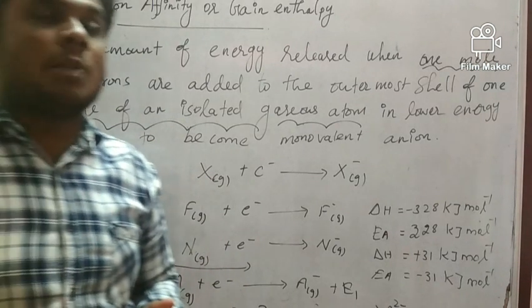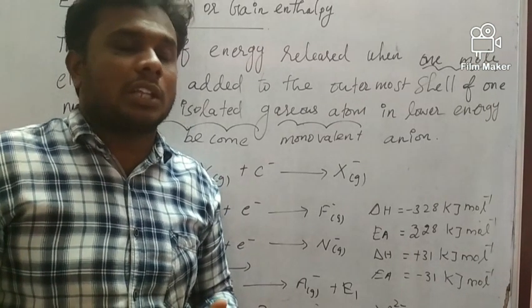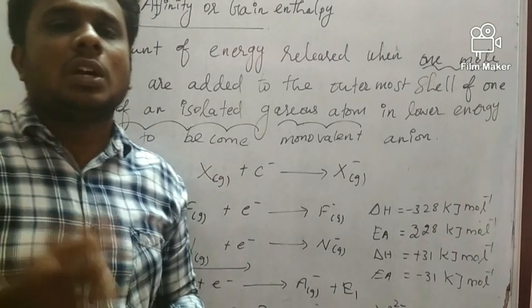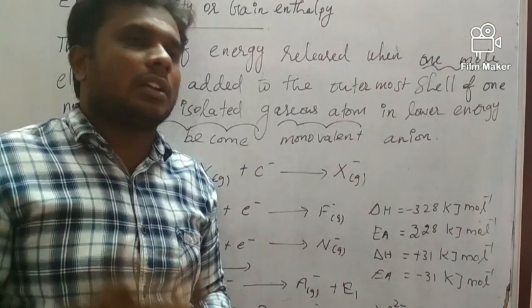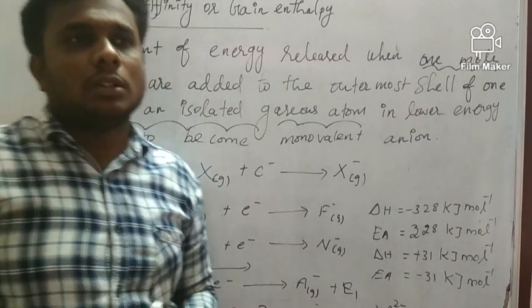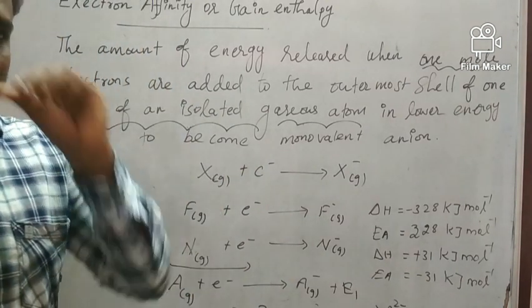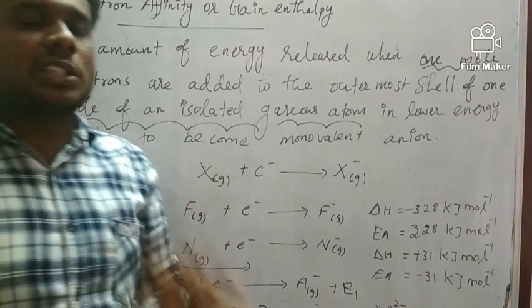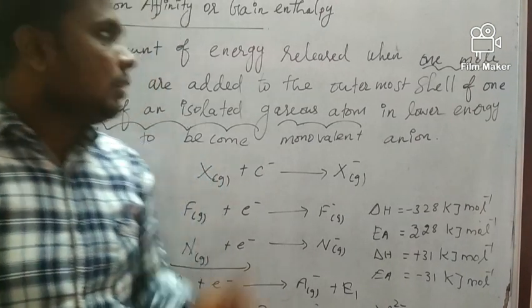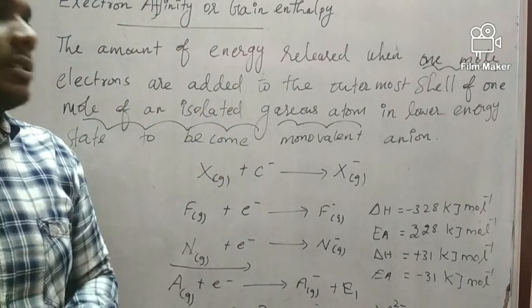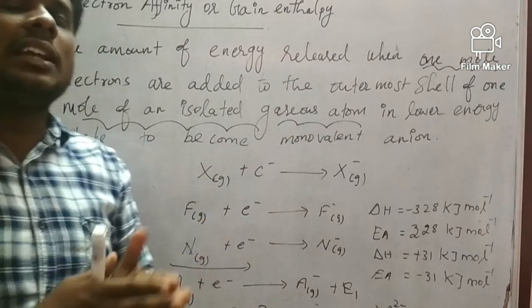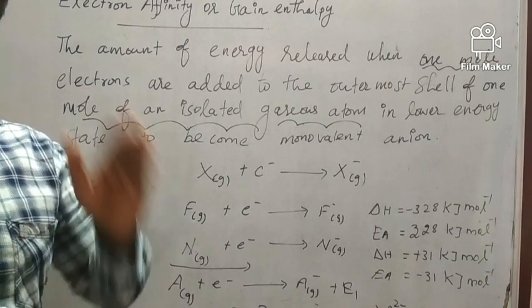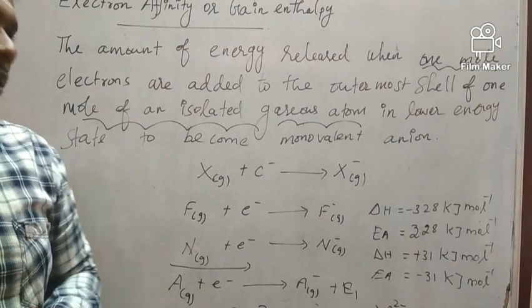Last class we saw ionization energy: the amount of energy required to remove an electron from the valence shell of an atom. So ionization enthalpy is the amount of energy required. Here, electron gain enthalpy means the amount of energy released by an atom while we are adding an electron to the valence shell.